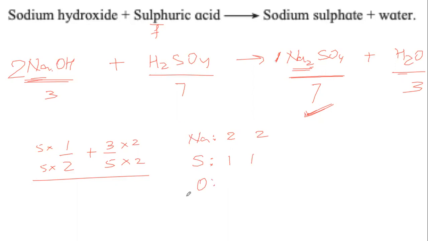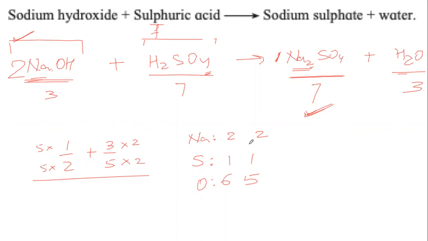Oxygen, if you see, now this is interesting. How do we count oxygen now? Here it is 4. But how many oxygen atoms are there here? Try, guess, tell me. When we now count the number of atoms for each of the elements, we see that sodium is balanced, sulfur is balanced, now oxygen is unbalanced.